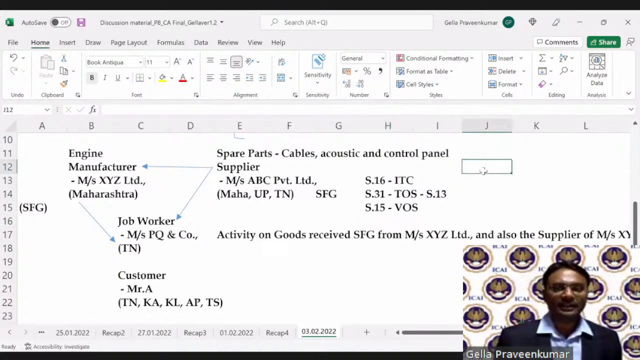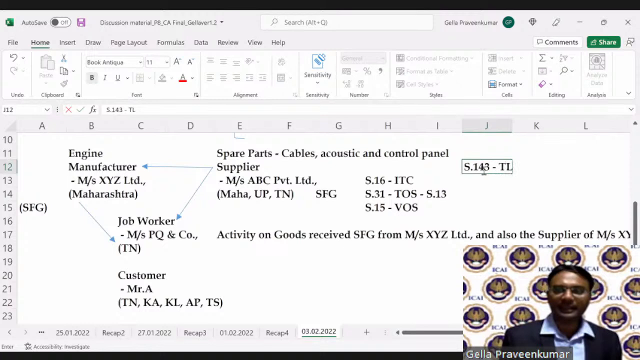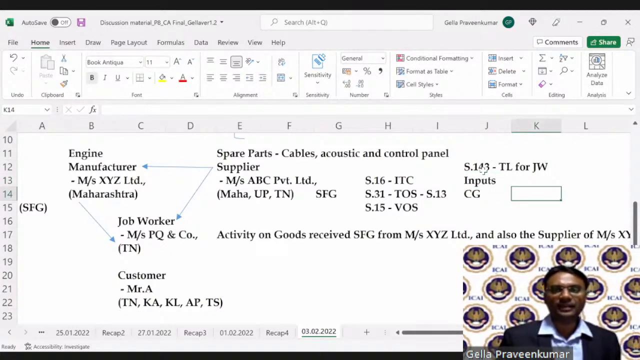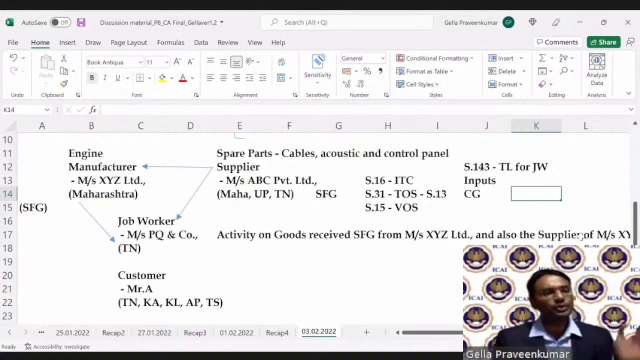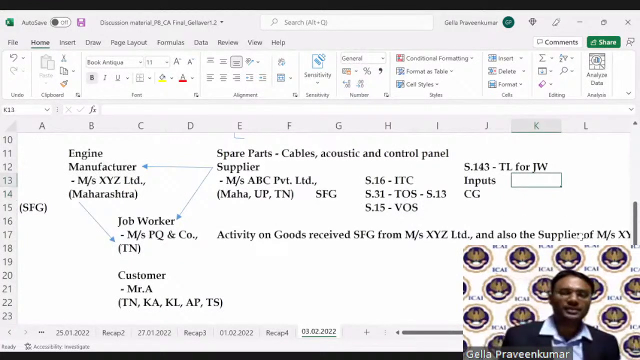So here, reference to Section 143. There is a time limit given for job work. If inputs are sent, if capital goods are sent, any material which is sent to job work, my inputs should be received back within a period of 1 year from their being sent out. In case of capital goods, the time limit is 3 years.